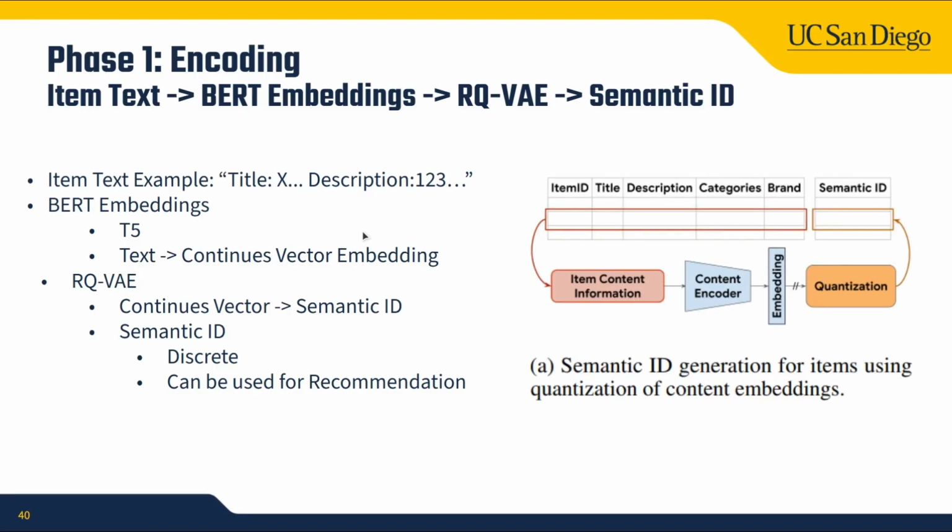We start from the raw text and then pass it through a pre-trained T5 BERT to get a continuous embedding. Then the RQVAE will take this continuous vector and map it to the nearest discrete code in our codebook. So how does this mapping work mathematically?